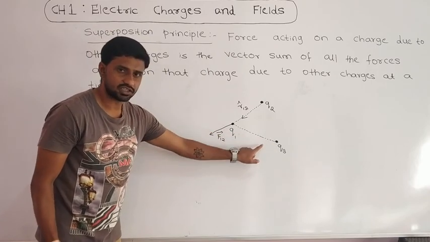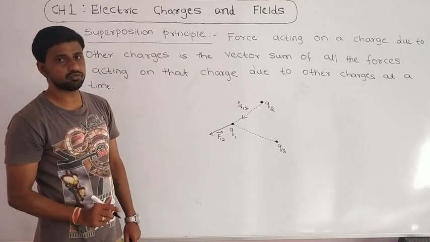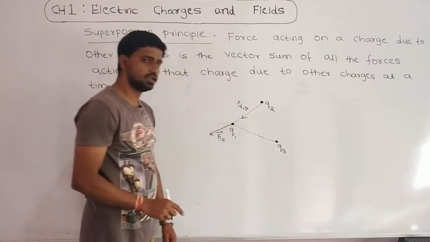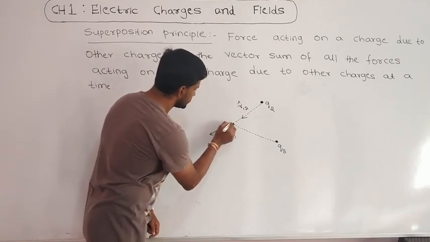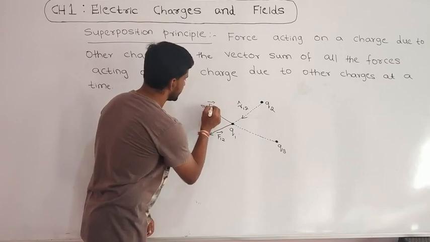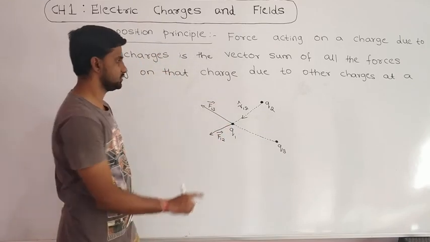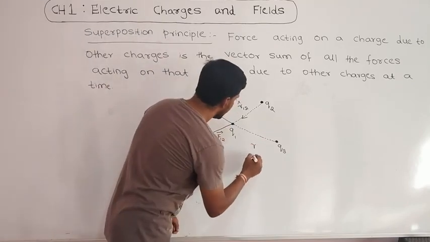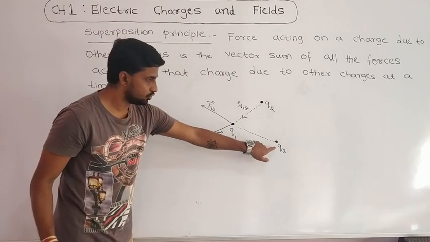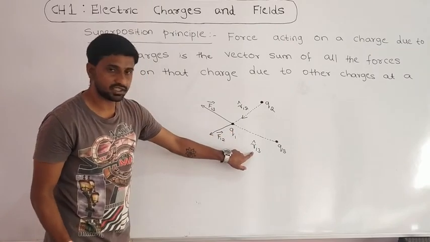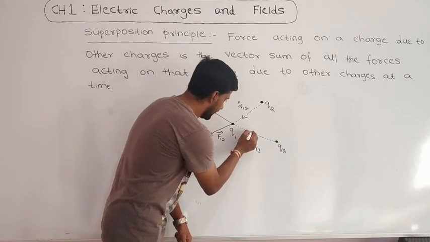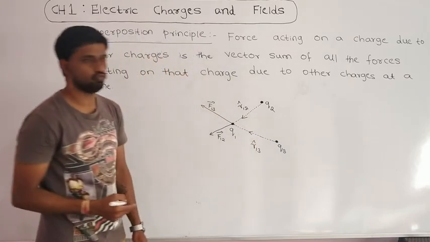These two are also like charges, so there is a repulsive force between them. Here I want to calculate the force on Q1 due to Q3, so the force direction is like this. This is the F13 vector, force acting on first charge due to the third charge, and the displacement direction from Q3 to Q1 is represented by R13 cap, with the arrow from Q3 to Q1.